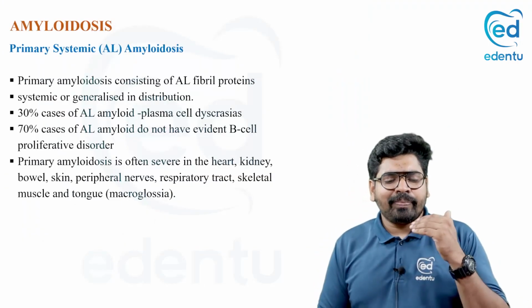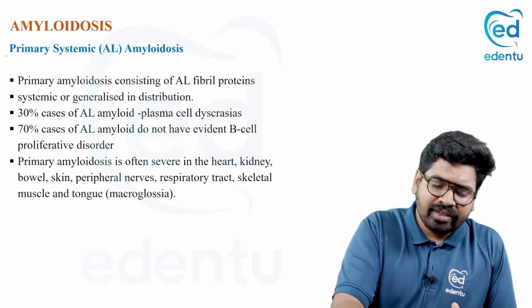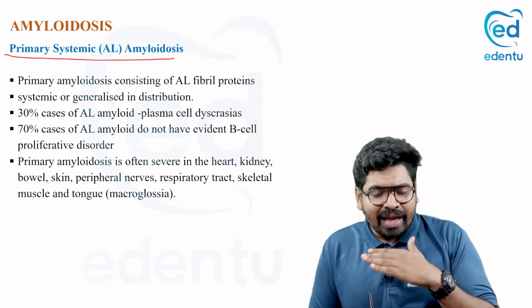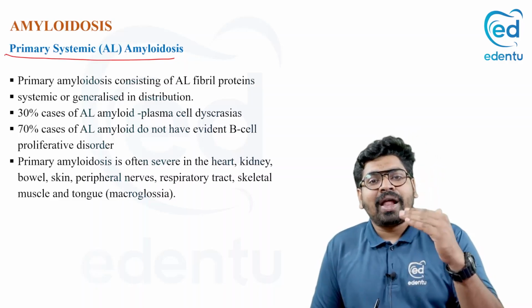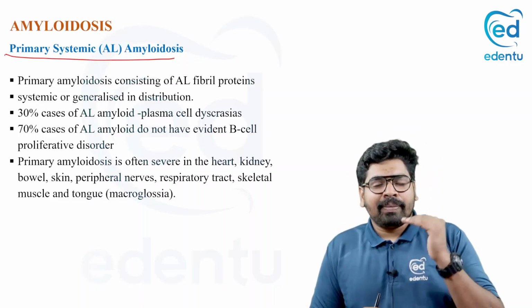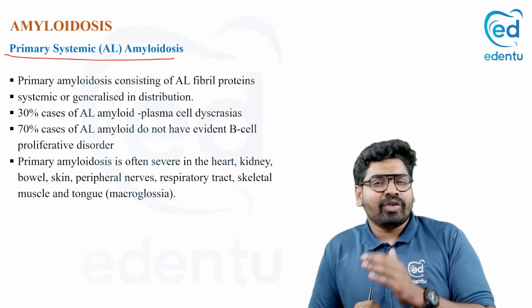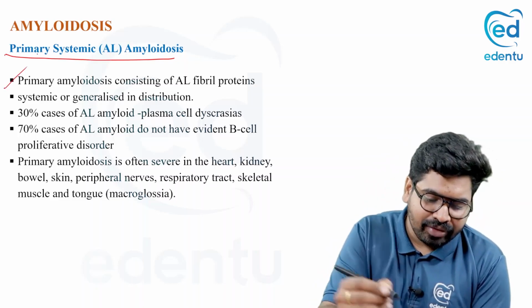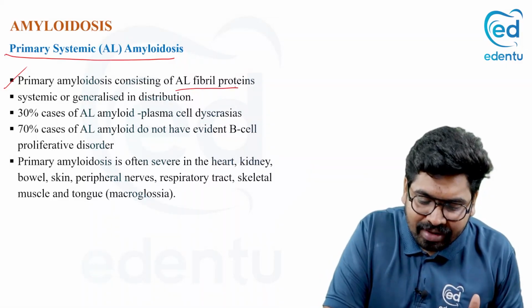Now coming to the primary systemic amyloidosis and secondary amyloidosis, we are concerned about these two. The primary amyloidosis is formed by the plasma cell, which we have discussed, by the plasma cell defect or B cell neoplasms. In primary amyloidosis, AL fibrils are formed.